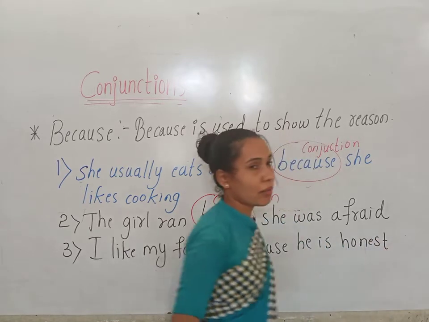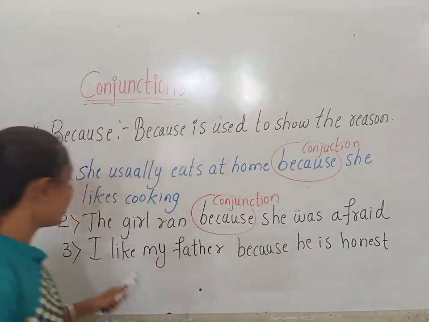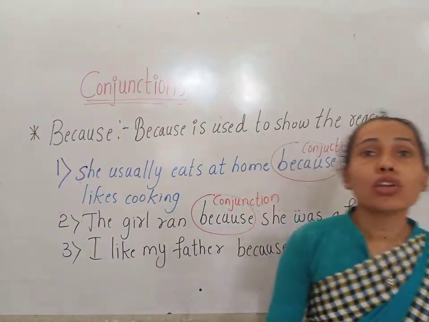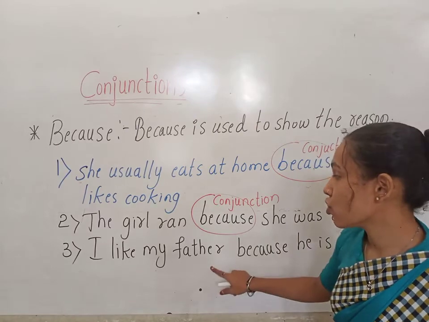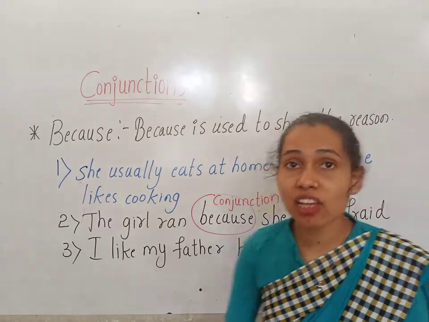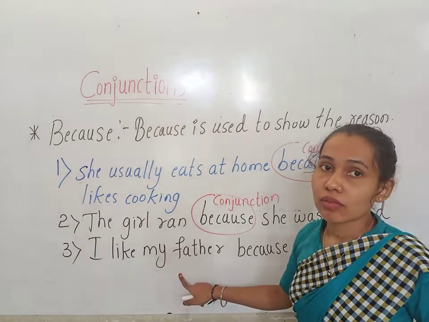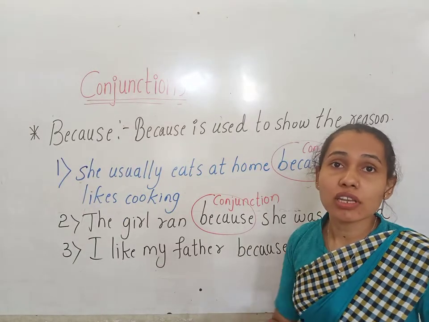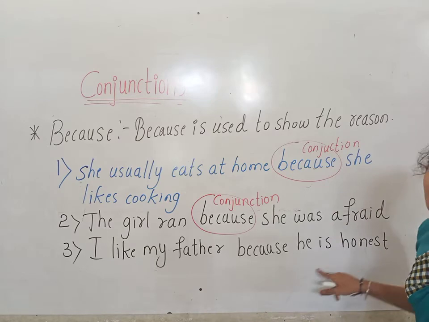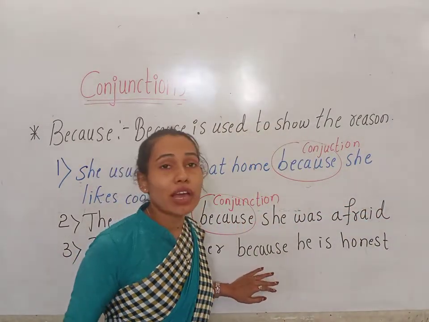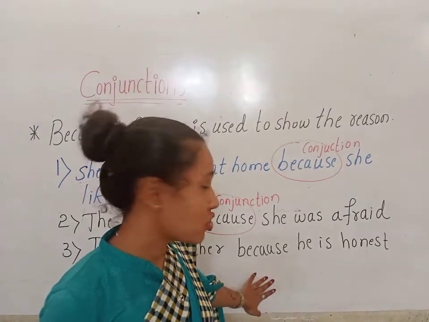Honest means pramanika. Okay, children. So here I like my father and he is honest are two different sentences. We have joined them by adding the conjunction because. Why do I like my father? What is the reason? Because he is honest. For showing the reason, we are adding the conjunction because.